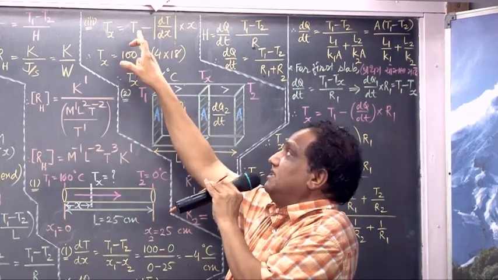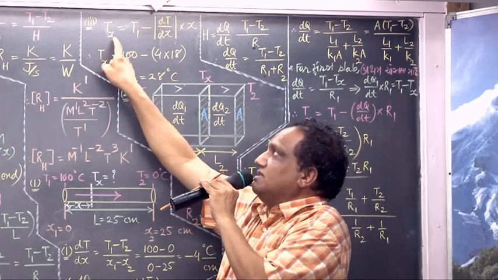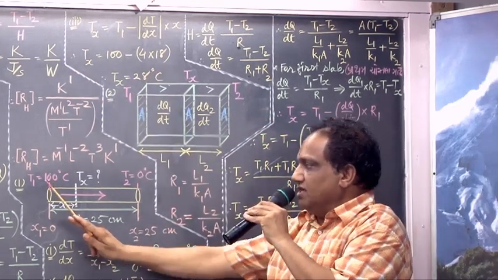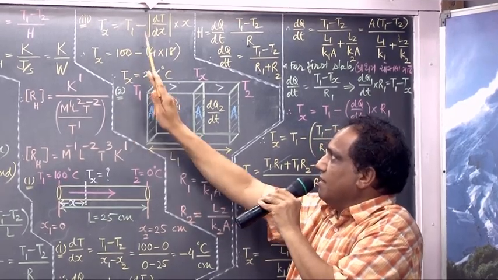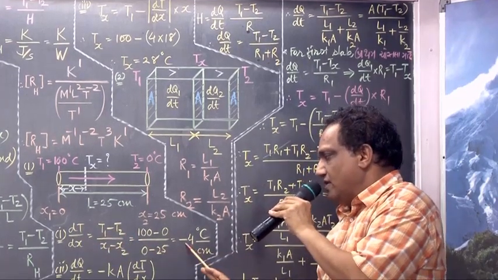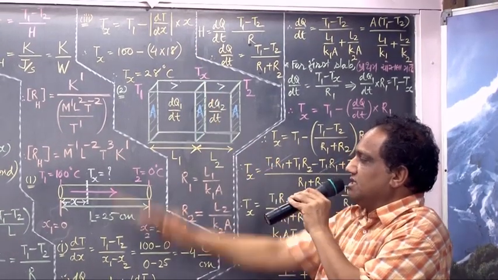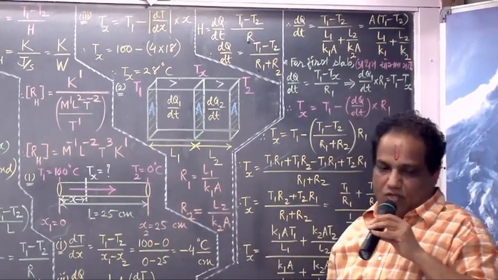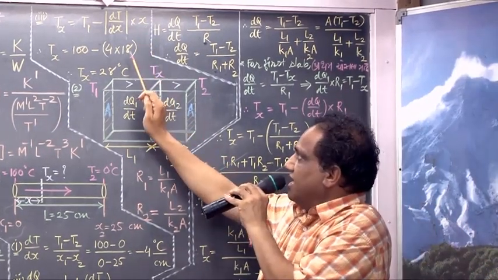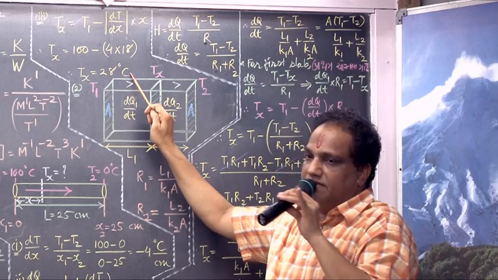But that much is the decrease in temperature, so T1 minus this will give you the temperature at distance x. What is the higher temperature T1? T1 is 100. And mod of dT by dx, when you take mod, minus will become plus, so it is 4. And this x distance you are given in the statement: you are supposed to find the temperature at what distance? So x is 18. 4 into 18 is 72. 100 minus 72, that is 28 degrees centigrade. Got it?